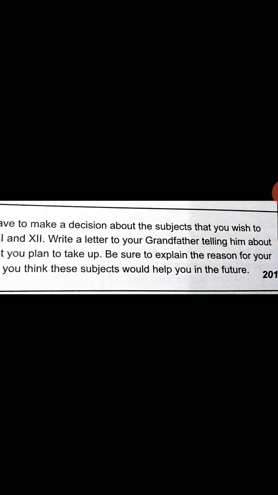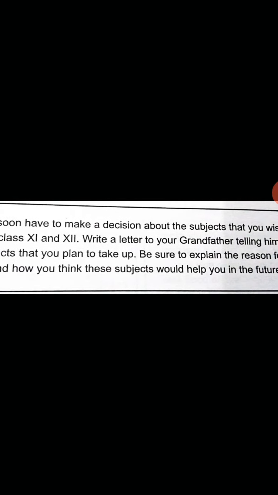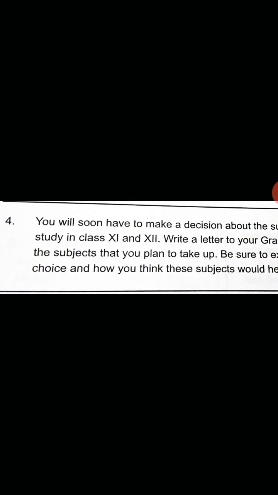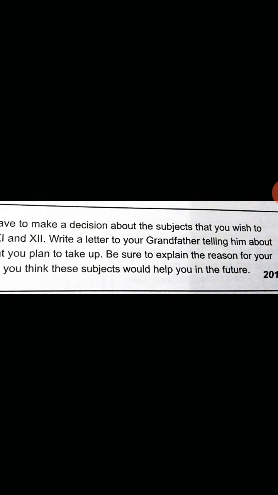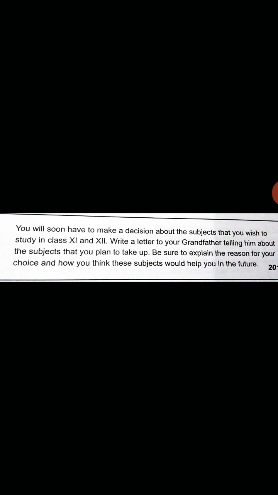Write a letter to your grandfather telling him about the subjects that you plan to take up. Be sure to explain the reason for your choice and how you think these subjects would help you in the future.